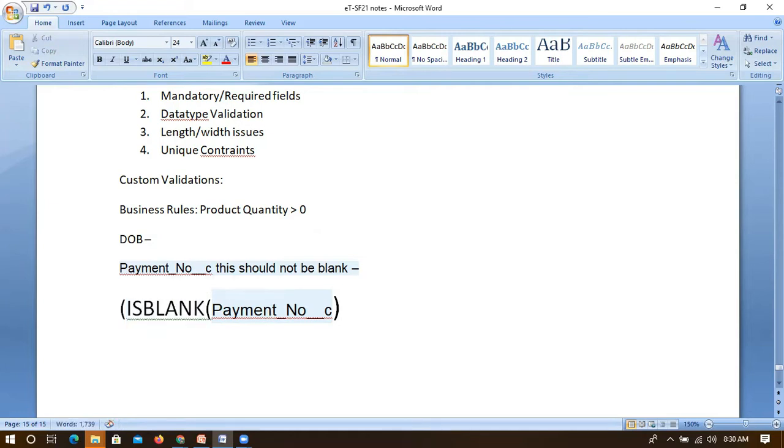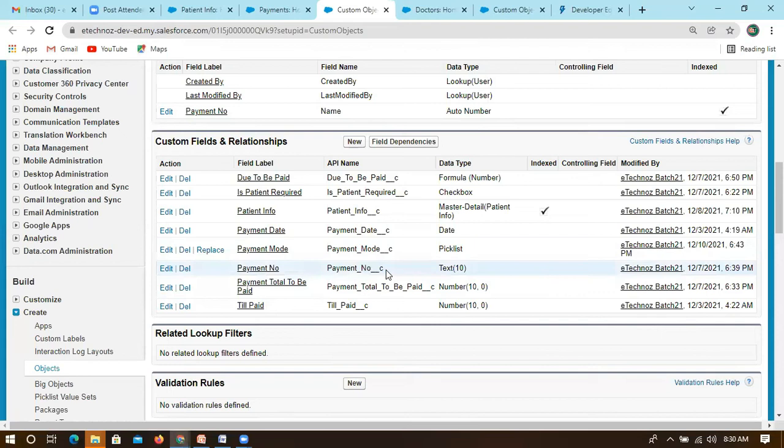If you write it like this, then when the user is entering data for this payment number and it is blank, it will throw an error. Anyway, we can also control this from the Required setting, even at the page layout instead of at the field level.